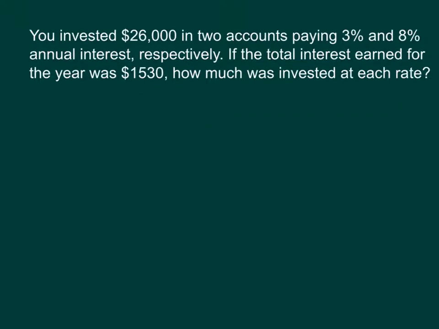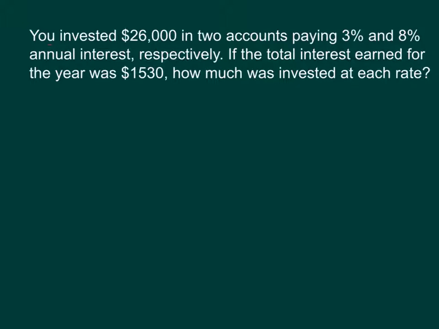Okay, you invested $26,000 in 2 accounts paying 3% and 8% annual interest respectively. If the total interest earned for the year was $1,530, how much was invested at each rate? So for this one, there's a couple different ways we could go about approaching this. Setting up 2 different equations is probably the best way to do it.